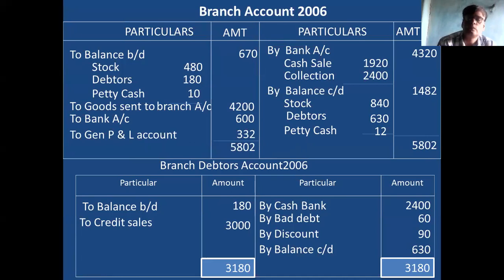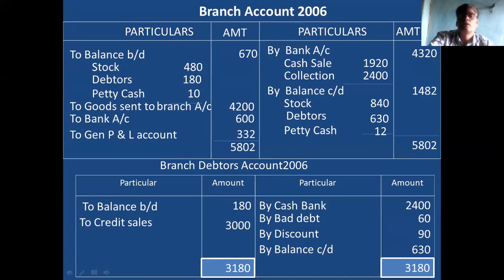Remember this. Okay. What is important here: the opening balance is not given, you have to work out the opening balance. In the first year there is no opening balance. In the second year, the first year closing balance becomes the opening balance for the second year. This is the point you remember. And one more thing, the debtors account is essential for ascertaining the closing debtors. This is important in this problem.